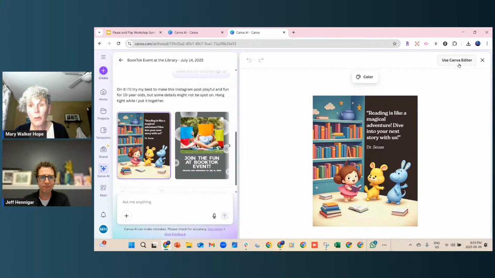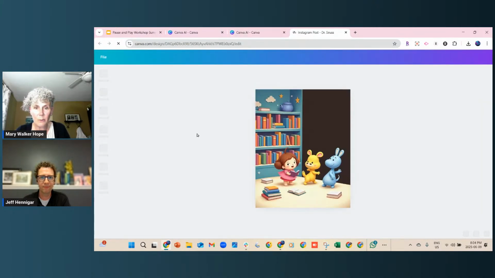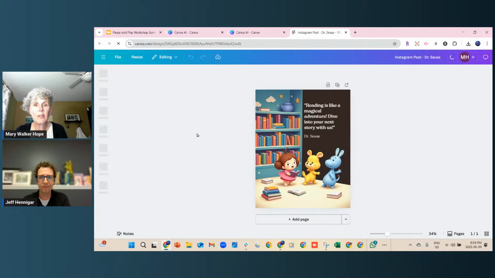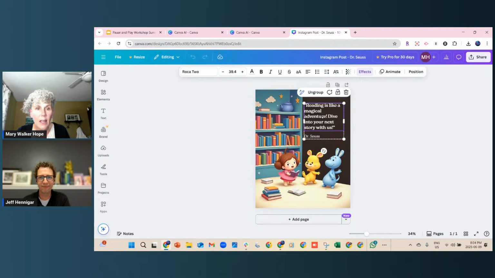I'm going up to use Canva Editor, which is up in the top right-hand corner. And hopefully you've already done that when you were working with the other things that we had happening. This would definitely be for younger children. So maybe this is it. Instead, it's going to be story time, right? Come to story time at whatever time it's going to be. I'm going to take this. Please, there it is. Phew! I was like, it has to be there. Okay, yeah, so that's where I always find it too.